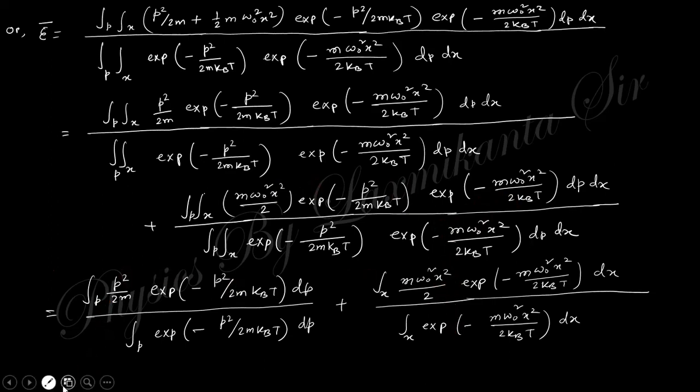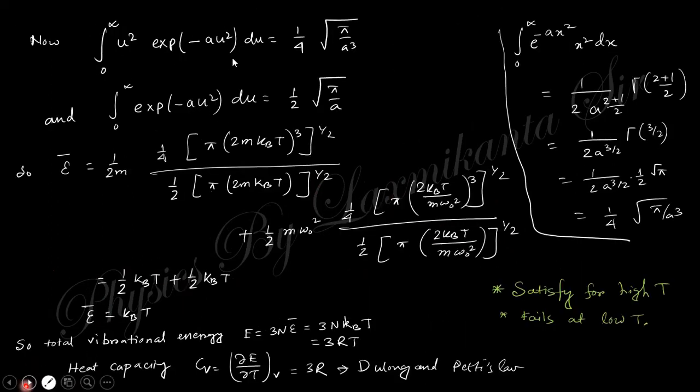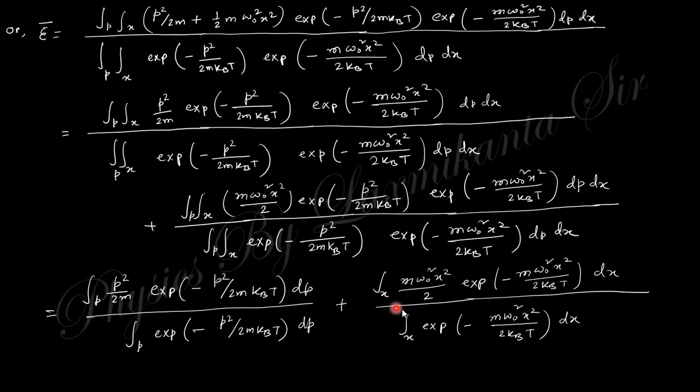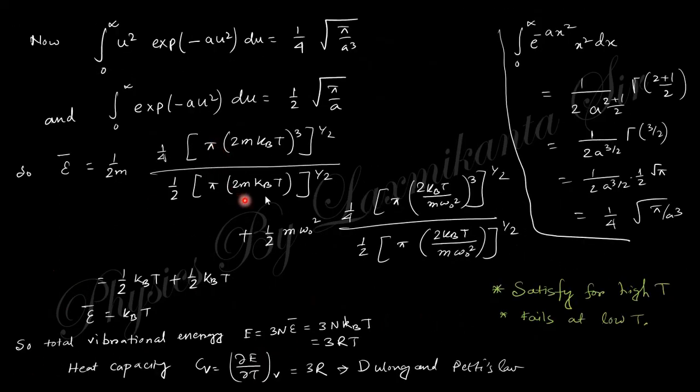Clear? After that you use these two formulas. These are actually obtained from the gamma formula. You know this well-known gamma formula from the previous semester, the integral of e to the power minus a x square times x to the power n dx. Here if you put n, and because here is the square, you will obtain this relation. So this is nothing but the gamma function. If you use this gamma function in this integration, you will obtain this expression, and after calculating you will obtain kBT. I think you can do this calculation using this integration formula.